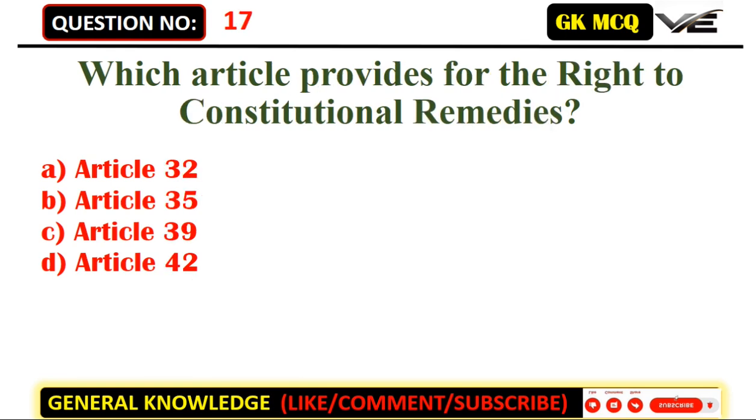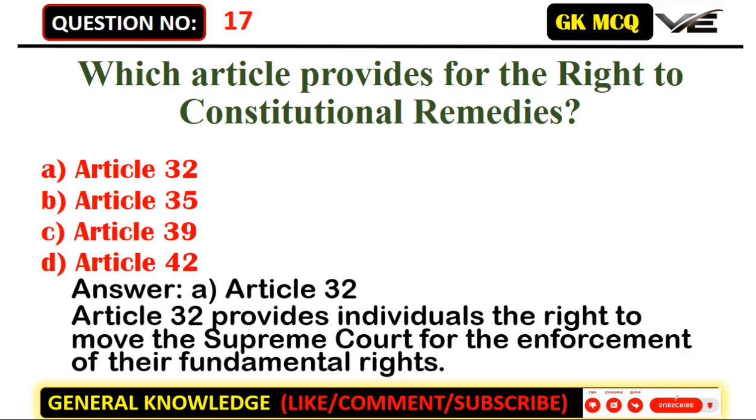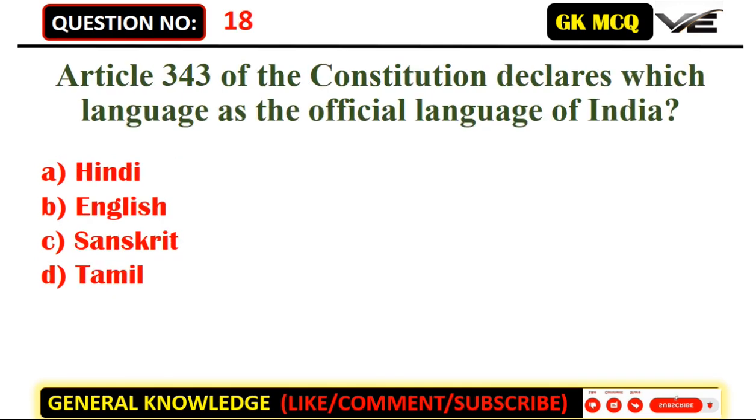Which article provides for the right to constitutional remedies? A. Article 32. B. Article 35. C. Article 39. D. Article 42. Answer: A. Article 32. Article 32 provides individuals the right to move the Supreme Court for the enforcement of their fundamental rights.